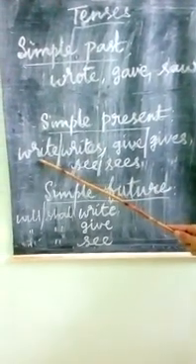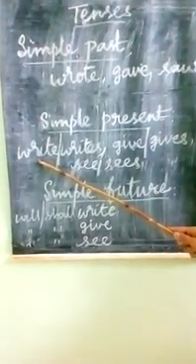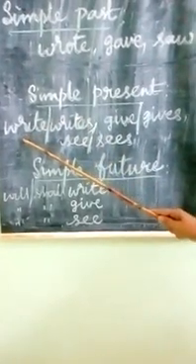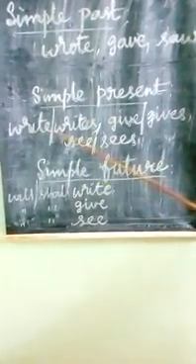For example, she writes neatly. They write the homework regularly. So these are the examples. This is for plural. We use this for singular.